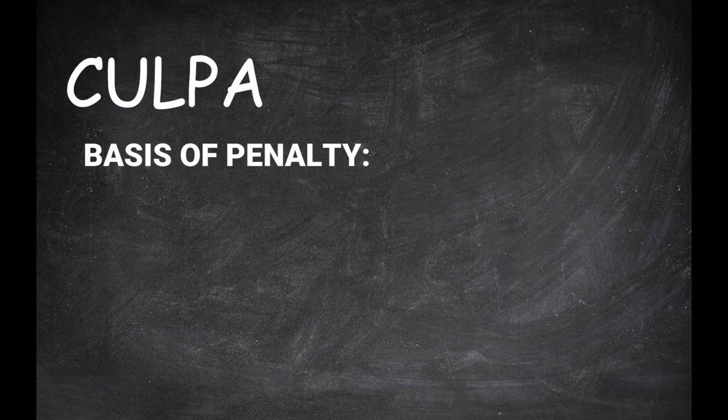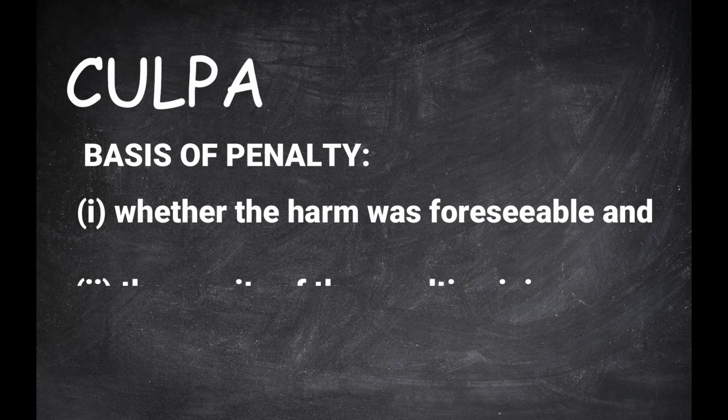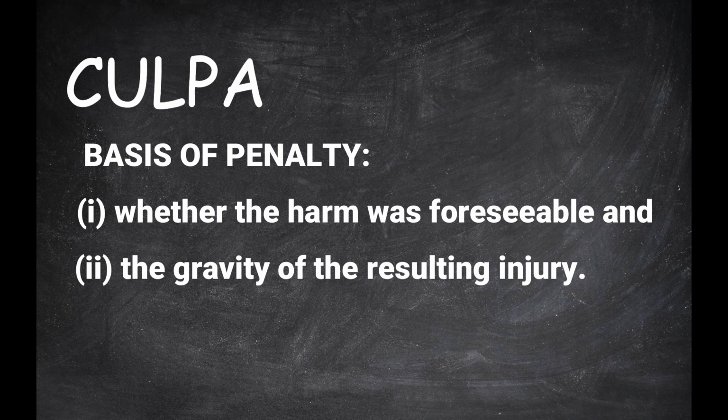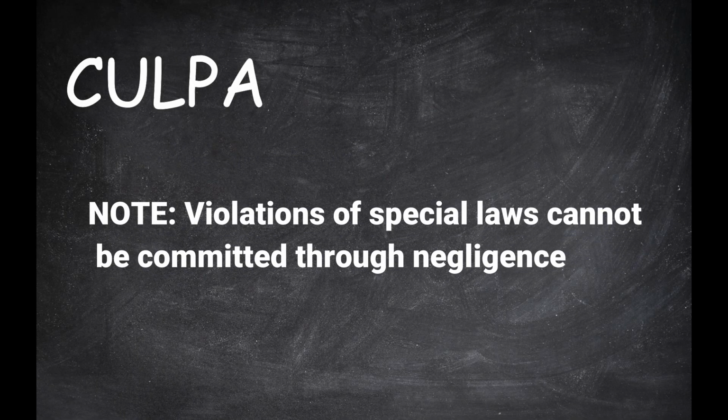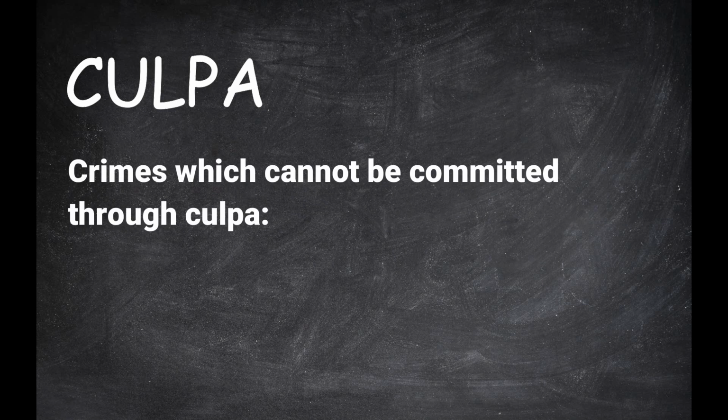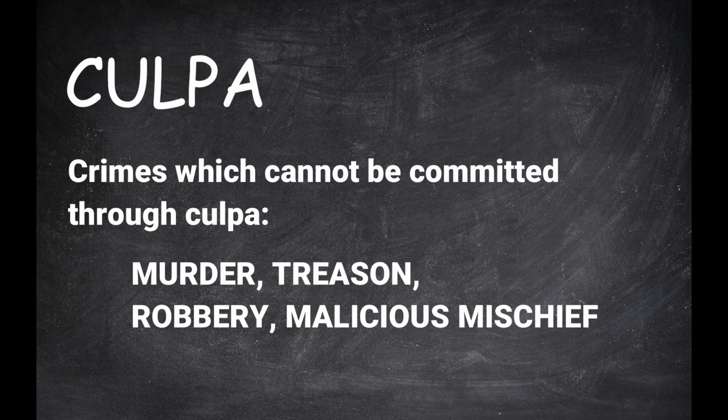The basis for the penalty for culpable felonies are whether the harm was foreseeable and the gravity of the resulting injury. The penalty is, as a rule, lower than the penalty provided for had the offense been intentional. The exception is in the crime of malversation, where the penalty is the same whether it was intentional or culpable. Note that violations of special laws cannot be committed through negligence. The following are the crimes which cannot be committed through CULPA: murder, treason, robbery, and malicious mischief.